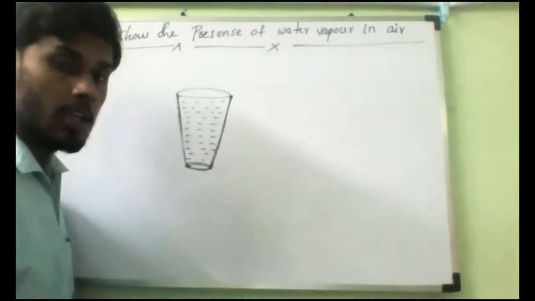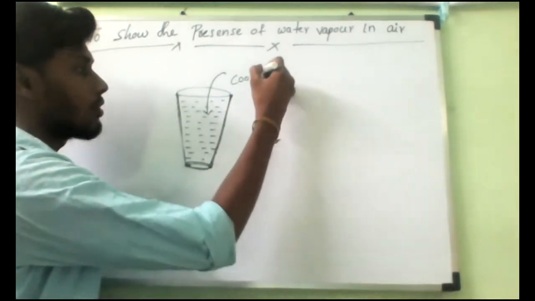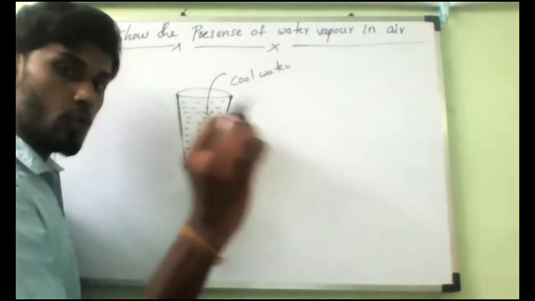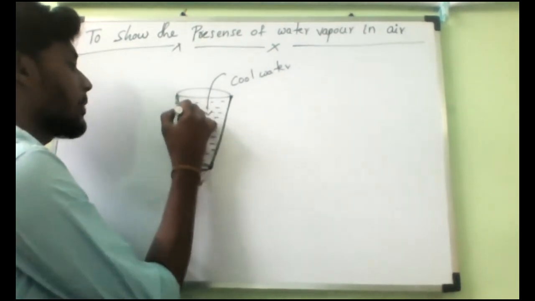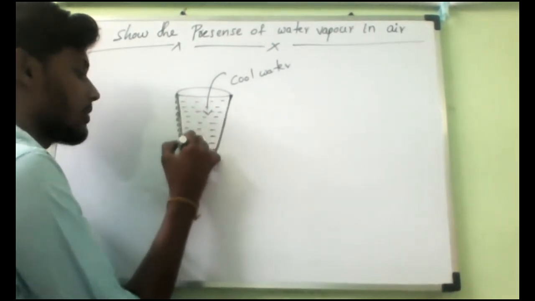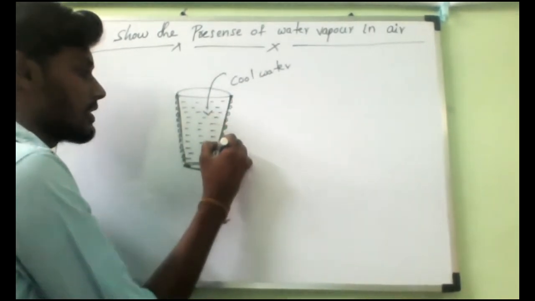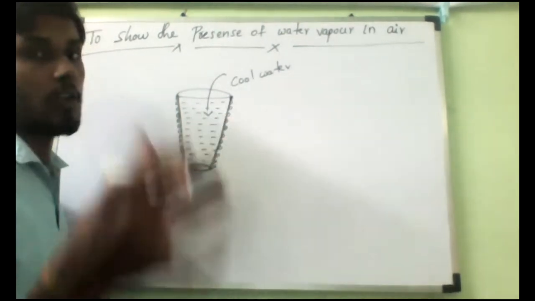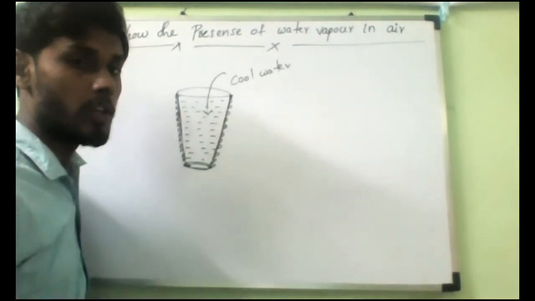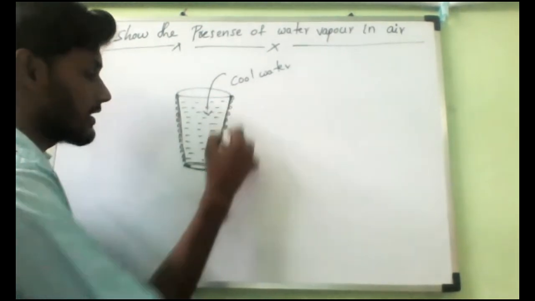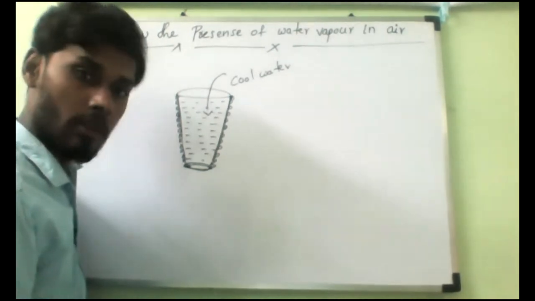But instead of normal water, if you keep cool water or cold water, then after a few minutes you can observe water droplets on the complete surface of the tumbler, or if you keep it in a plastic bottle, you can see even more. Is it yes or no? You can take the water from the fridge. If you take it outside, drink some water and keep it on the table, after a few minutes, if you try to drink again, you can see the whole surface is completely covered with water. Is it yes or no? Yes, sir. I will show you all.